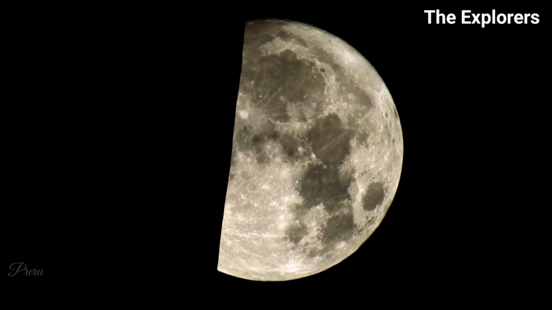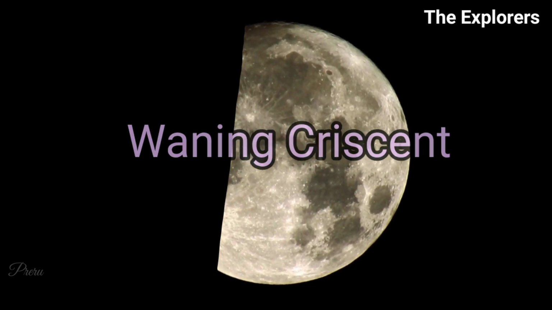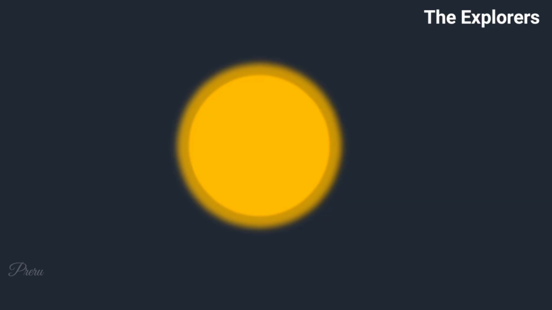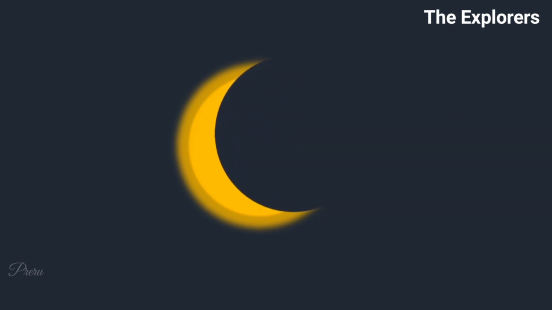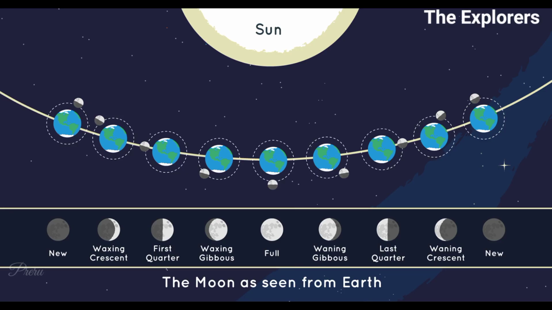Now let's understand waning crescent. As the lunar cycle nears completion, only a small sliver of the moon is illuminated, and it continues to decrease each night until it becomes a new moon again. So these are the phases of the moon. I hope you have understood them very well.